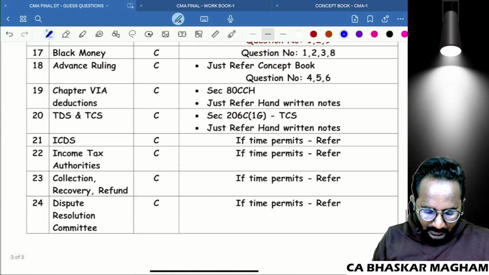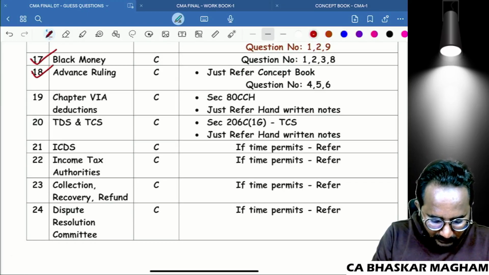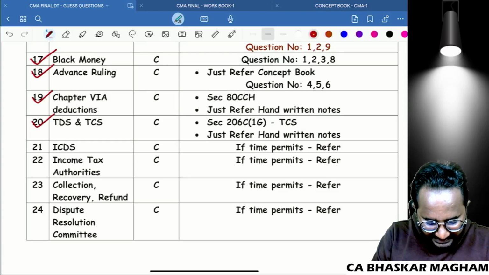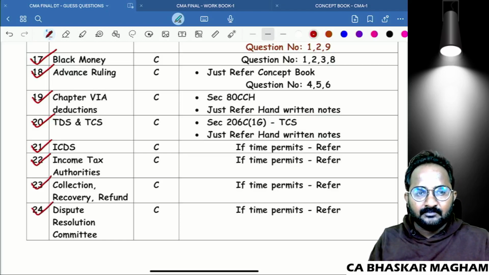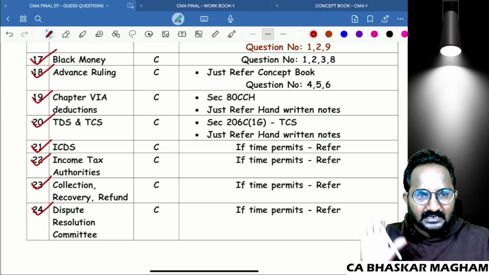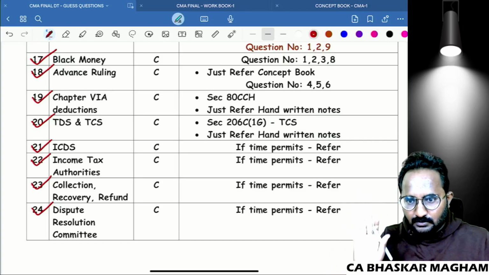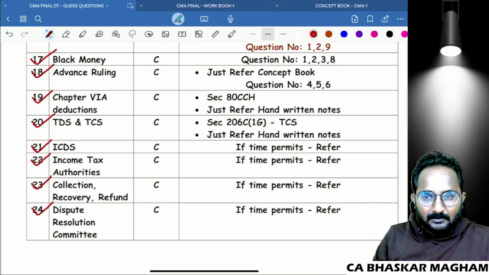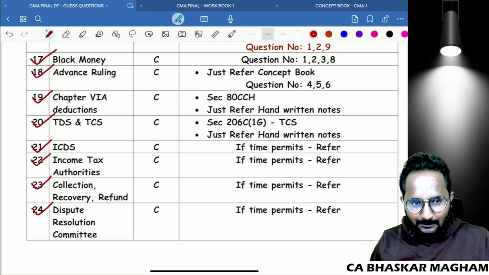Next, black money. So please check it out. Black money, advance ruling, chapter 6A deductions, TDS and TCS, ICDS, income tax authorities, collection recovery and refund, dispute resolution committee. These are the C category. If you haven't sufficient time, just refer to those concepts. If you don't have any time, ignore. No issue. I think you will get the question paper for nearly 130 marks, and we have an internal choice also. That's why don't think about the C category chapters.